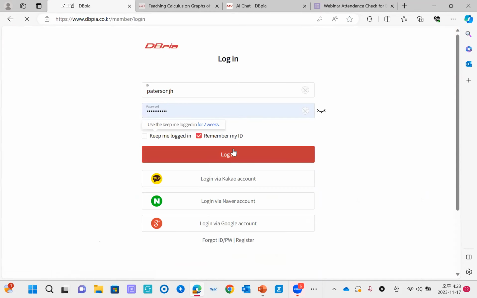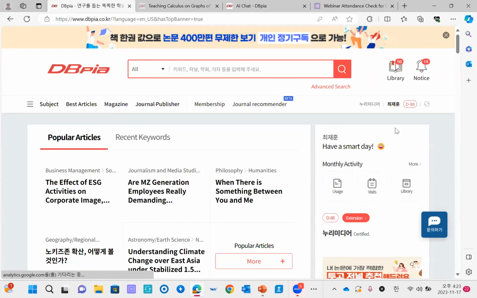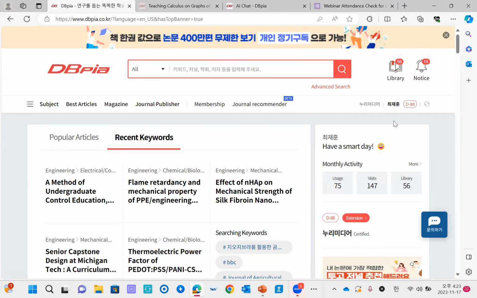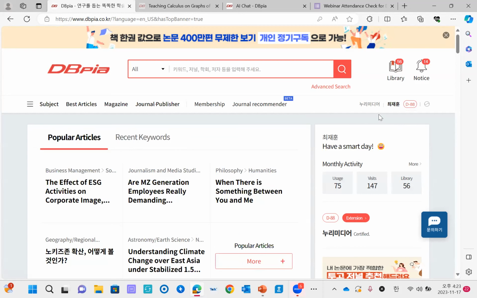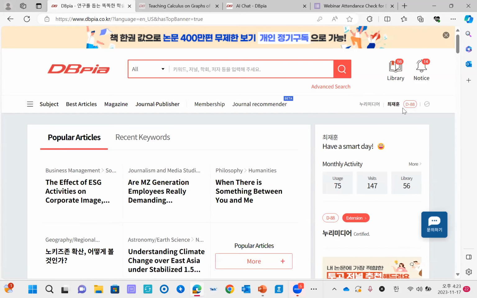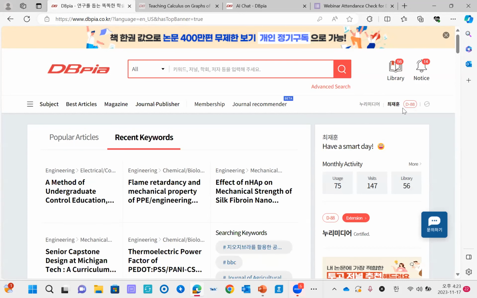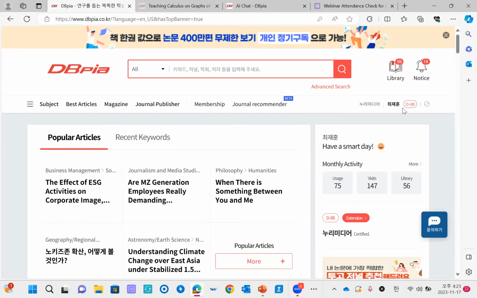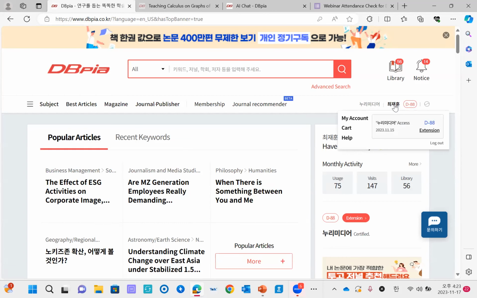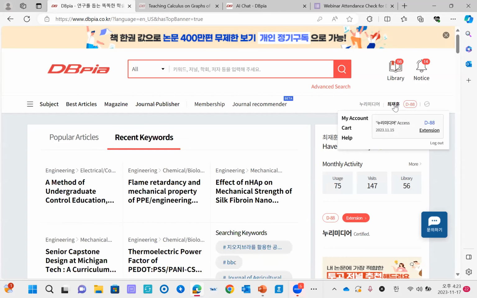So if I click login here, as you can see, I haven't got institutional authentication, but automatically I got institutional authentication here because I've already done institutional authentication before. So by simply doing personal login, you can use DBpia more freely.